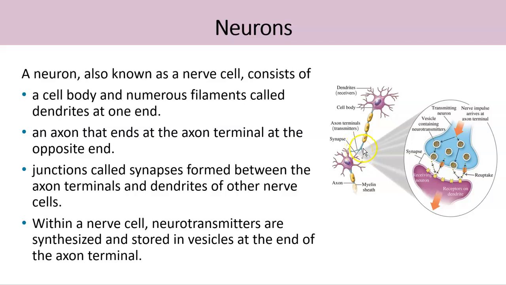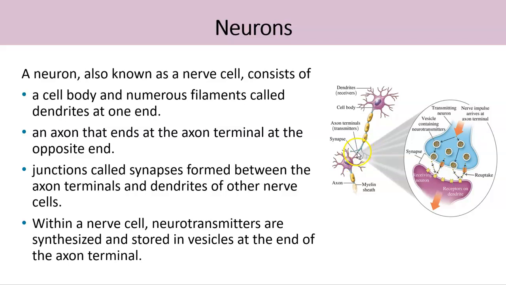Now, these nerve cells are joined together. They are attached together so they can transmit signals from one nerve cell to another nerve cell. This is how the impulse transmission happens.